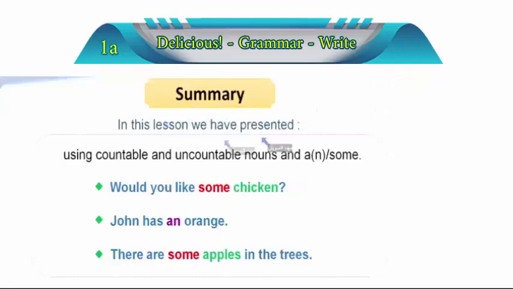Alright, so here is the summary. In this lesson, what have we presented? We have used countable and uncountable nouns, which are a, an, and some. We said, would you like some chicken? John has an orange and then some apples in the trees. Some chicken because uncountable, apples because it's a group and that means it's plural countable, and orange because single, one, which means it's just singular, not plural.